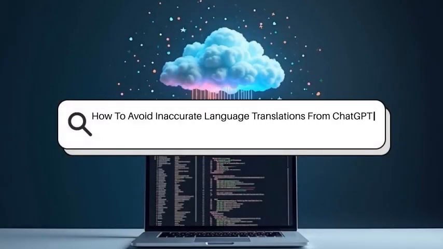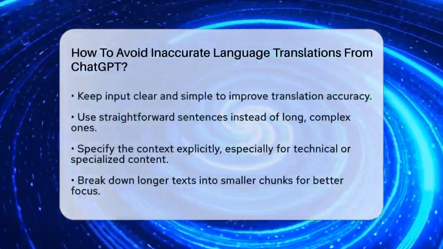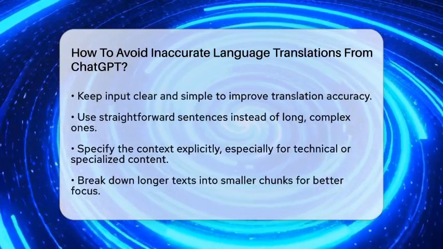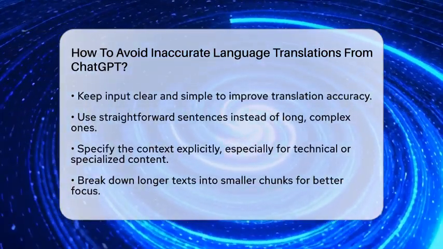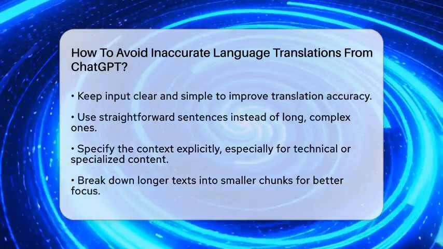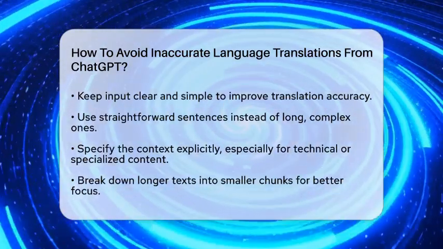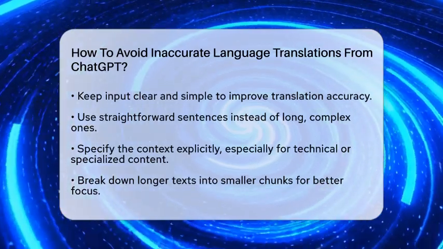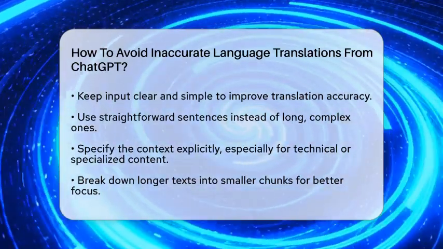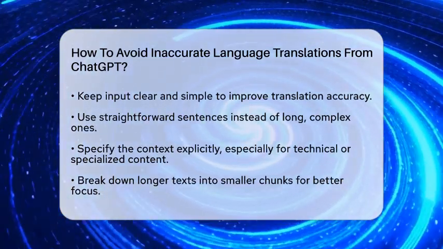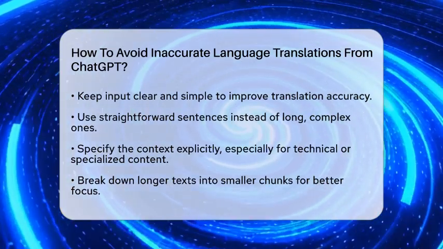How to avoid inaccurate language translations from ChatGPT. Imagine trying to communicate in a new language and getting a message that just doesn't make sense. That can be frustrating, especially when using AI tools like ChatGPT. If you're learning a language or working on coding projects, accuracy matters a lot. So, how can you make sure your translations are reliable? Let's look at some proven ways to keep your language translations from going off track.